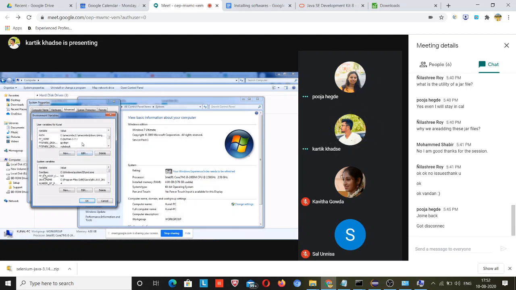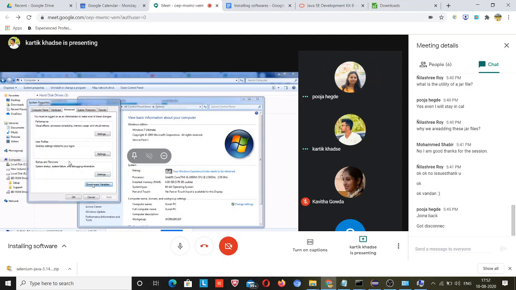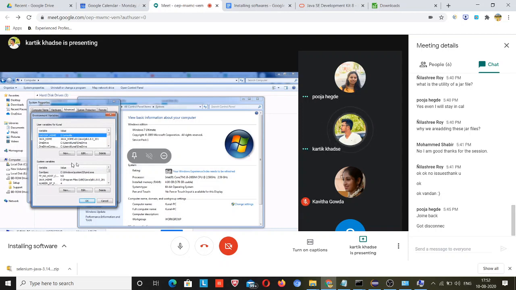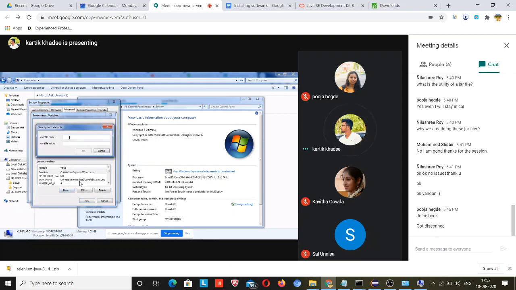There are two new buttons inside this pop-up, one above and one below. Click the below new button. Click that new. Type the path in capital letters.